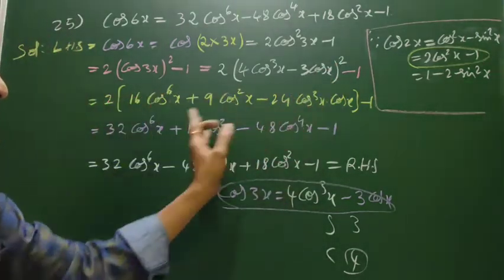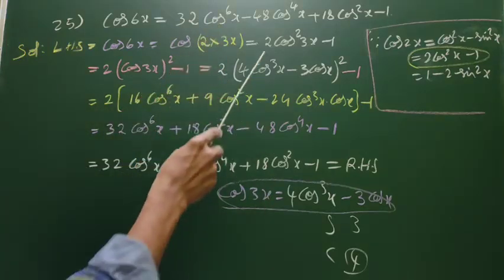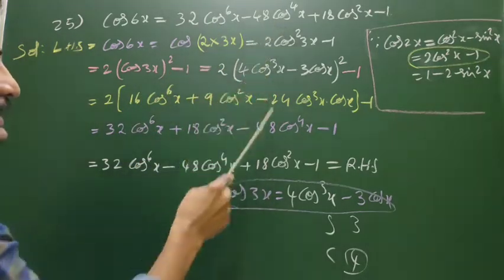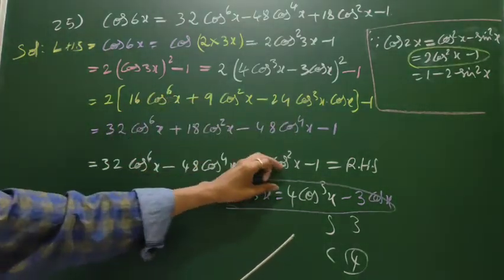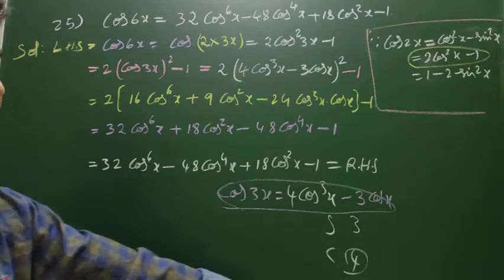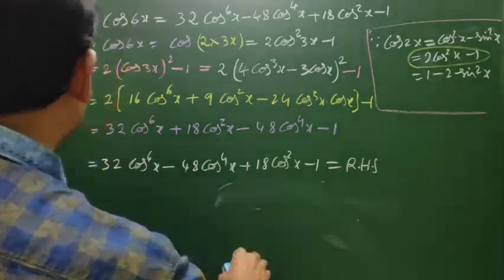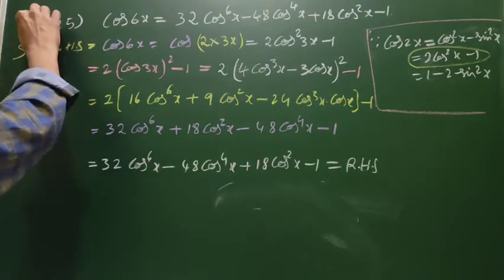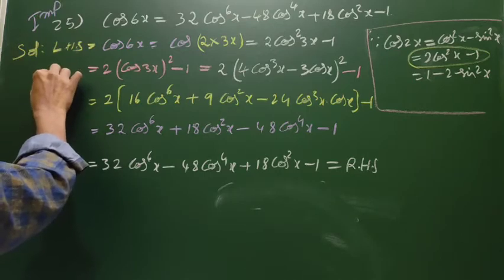Now multiply by 2 and you get the answer: the second term is minus 48, the third term is 48, and the last one is minus 1. This is the process. It is an important question, maybe a 6 marks question.